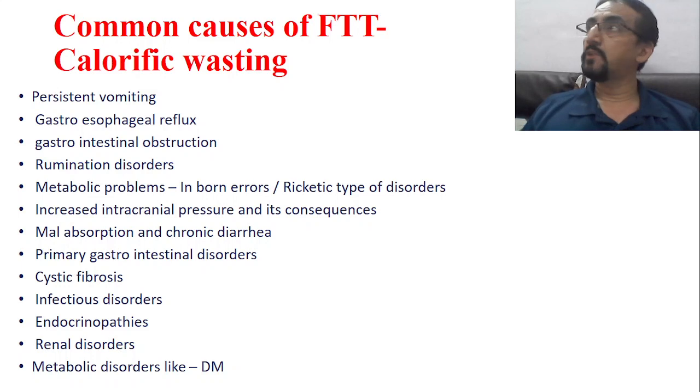Okay, gastrointestinal obstruction, rumination disorders, metabolic problems like inborn errors of metabolism or rickets-type conditions, then increased intracranial pressure and its consequences, then malabsorption and chronic diarrheas, primary gastrointestinal disorders, cystic fibrosis, infectious disorders, different types of immunological problems, combined immunodeficiency, selective immunodeficiency, B cell deficiency, T cell deficiency, combined deficiency, endocrinopathies, hypothyroidism, hyperparathyroidism, then renal disorders, so many renal disorders, hypophosphatemic rickets, then metabolic disorders like diabetes mellitus.